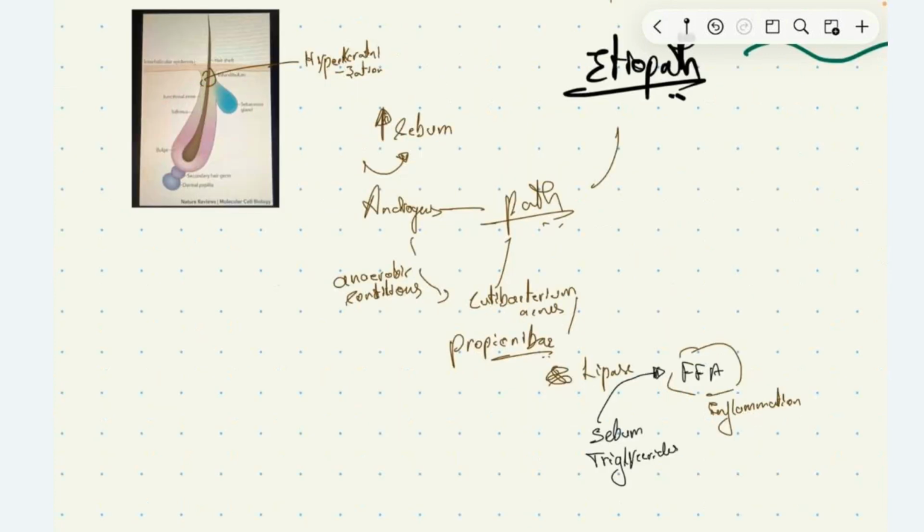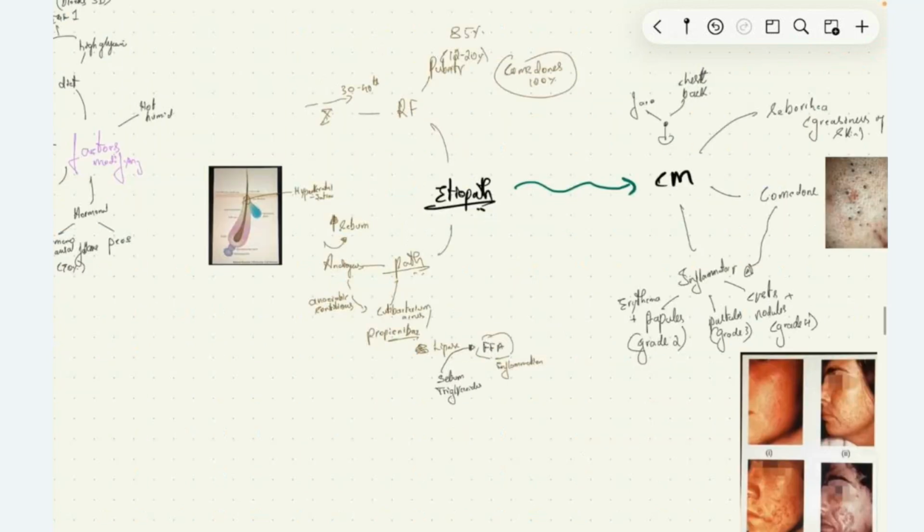This bacteria will produce lipase, which breaks down triglycerides present in sebum to free fatty acids. The free fatty acids present inside this pilosebaceous unit are inflammatory, thereby causing chronic inflammation and the clinical manifestation seen in acne vulgaris.